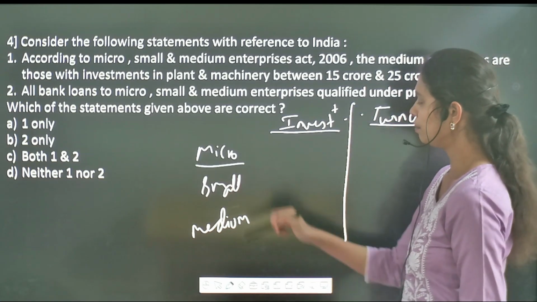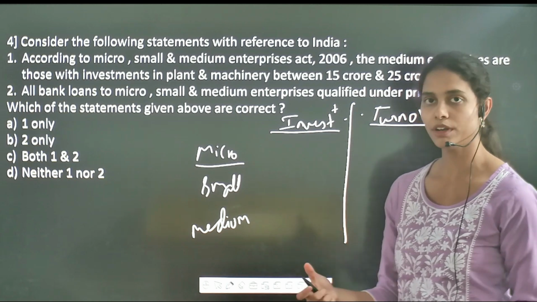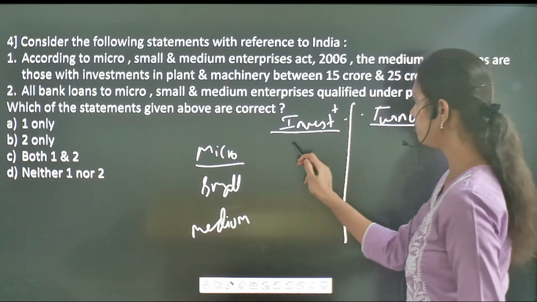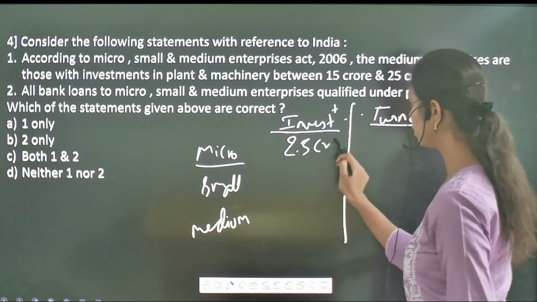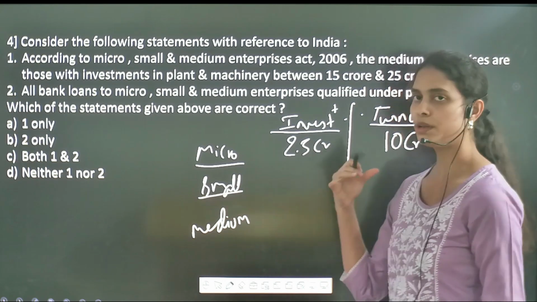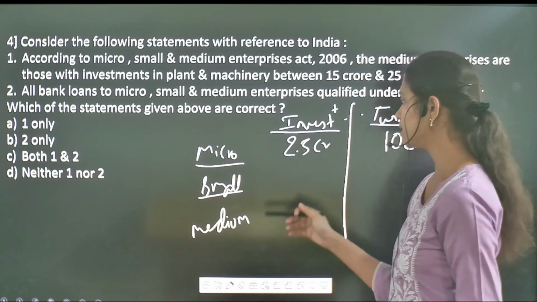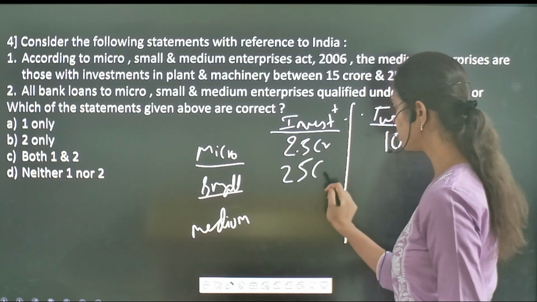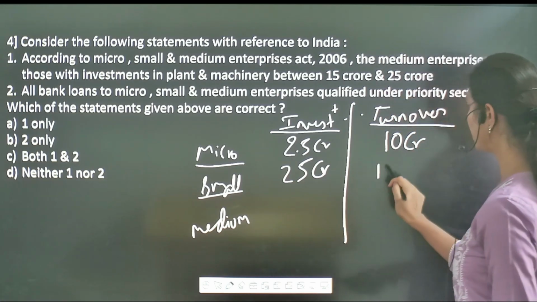A particular industry will be called a micro enterprise if it has an investment of 2.5 crore and a turnover of 10 crore. In the same way, an industry will be called a small enterprise if its investment is 25 crore and its turnover is 100 crore.